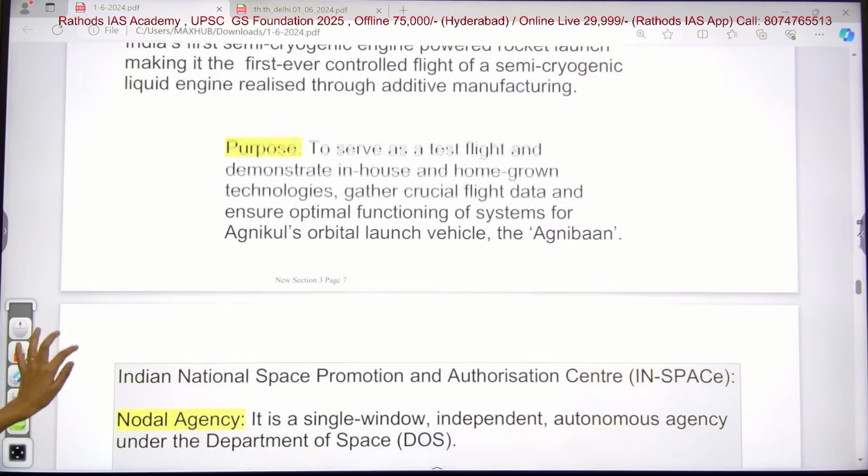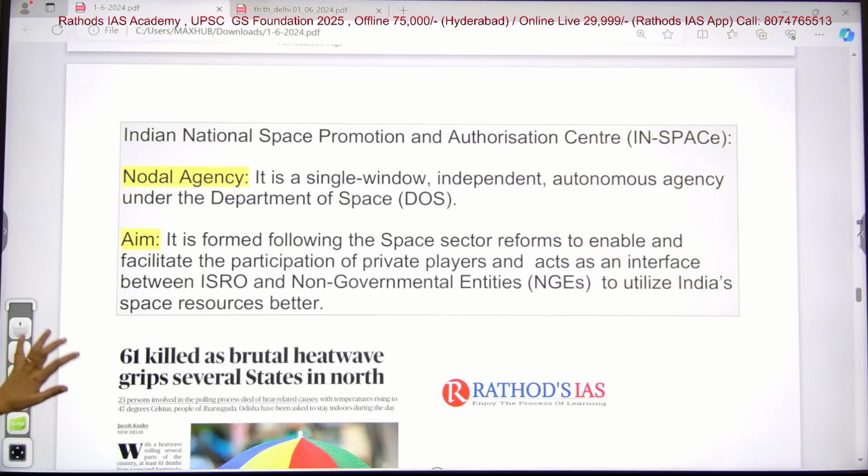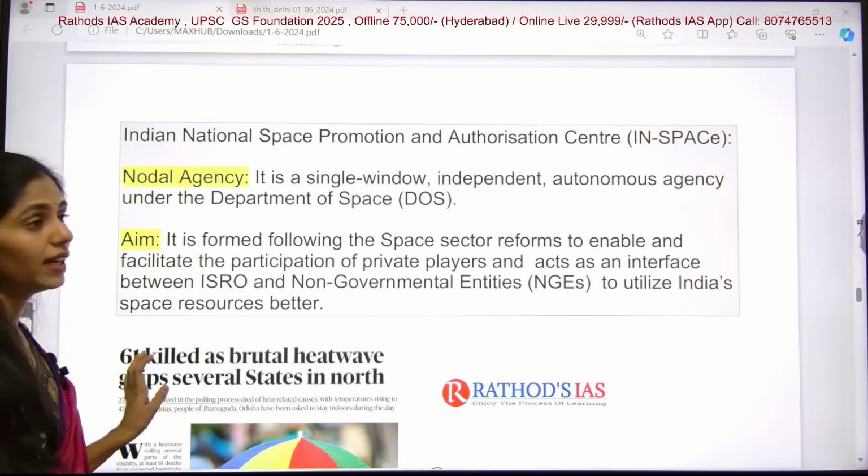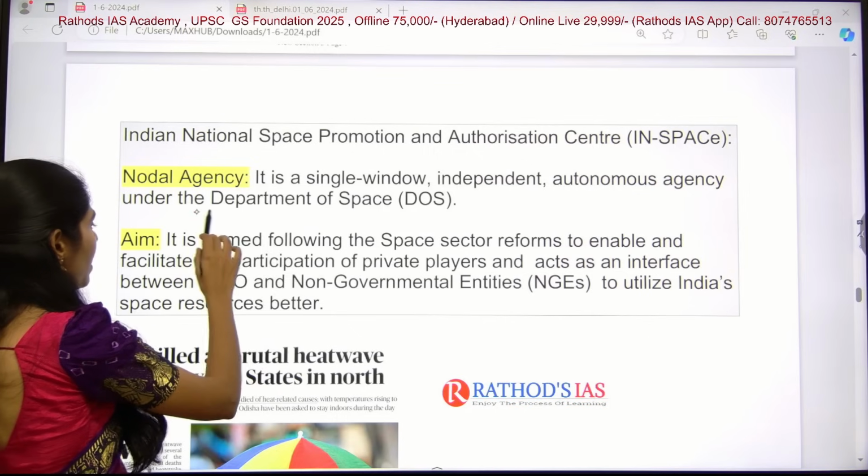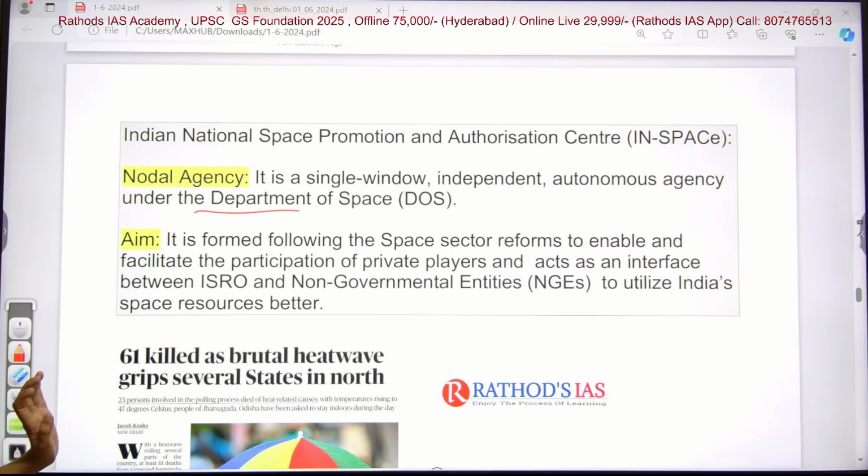Okay, and what is this IN-SPACe? It is very important. It is one of the nodal agencies, a single-window, independent, autonomous agency under the Department of Space. And what are the important aims of IN-SPACe?